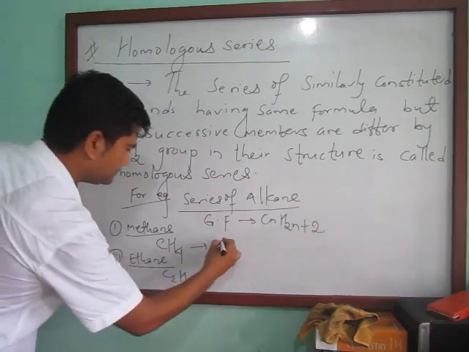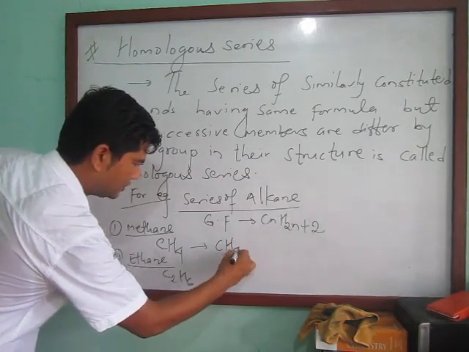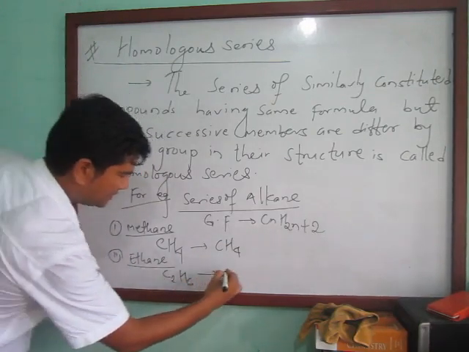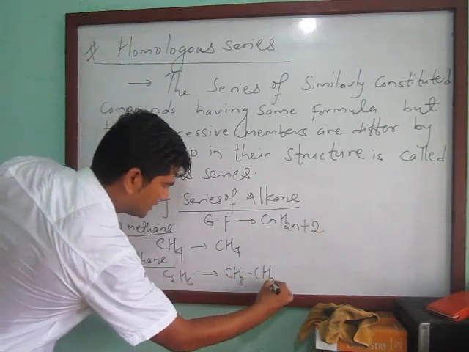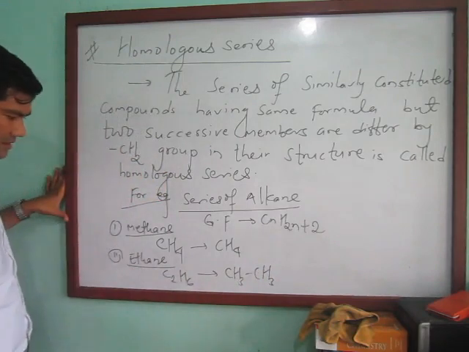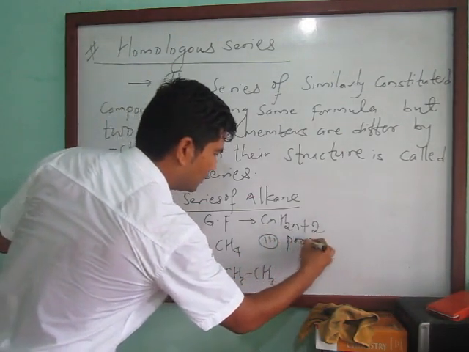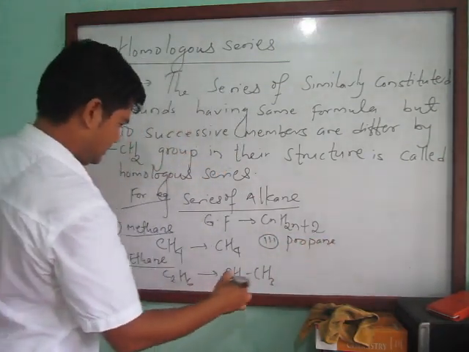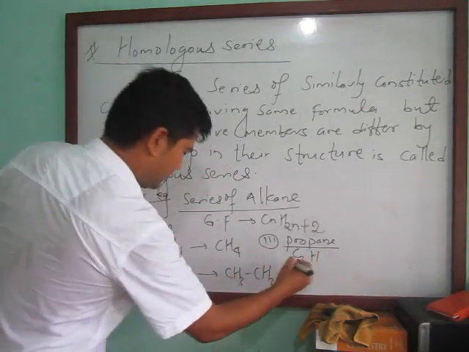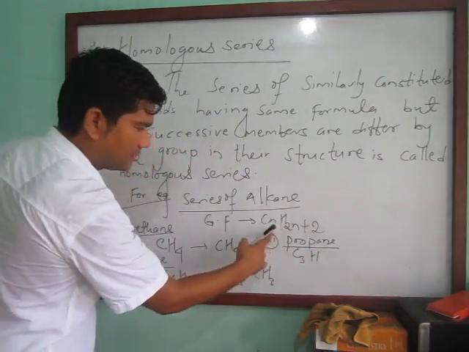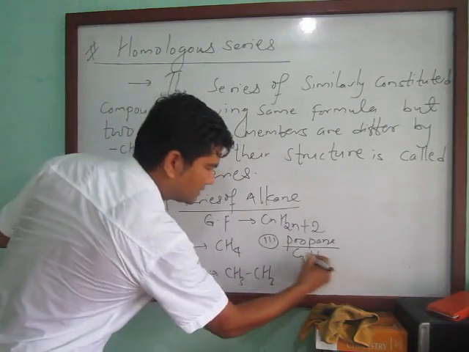Similarly, in the contracted form, you can write this one as CH3, CH3, C2H6. Similarly, in propane, 1, 2, 3 carbons, so C3H, how much? 3 times 2 is 6, plus 2 is 8, C3H8.